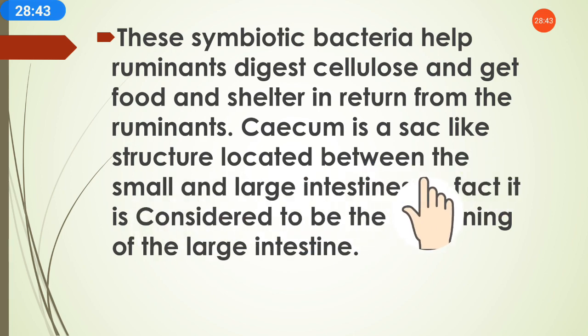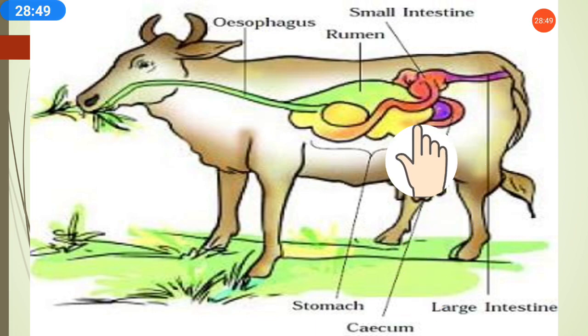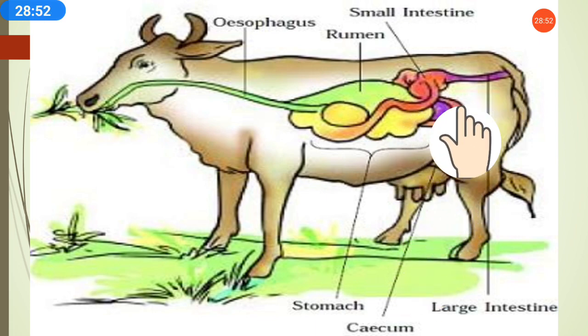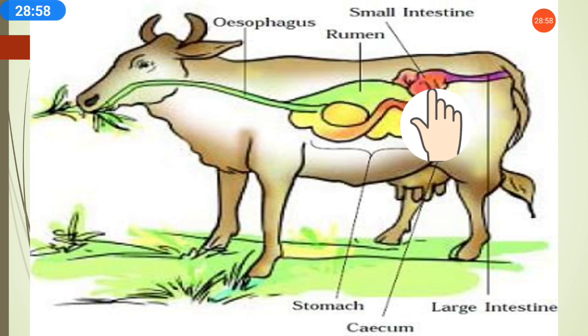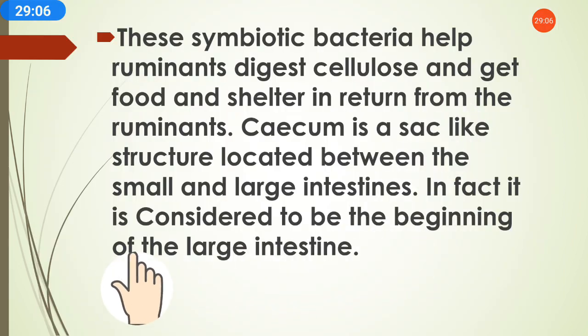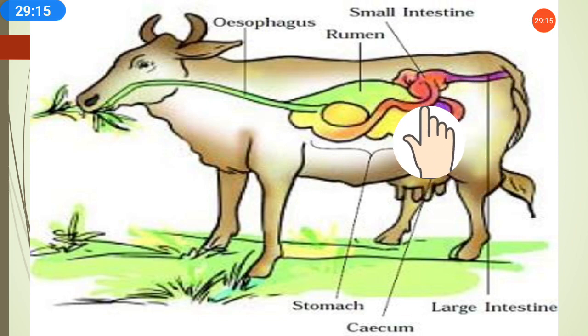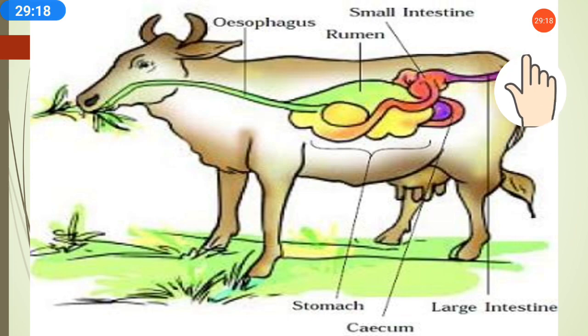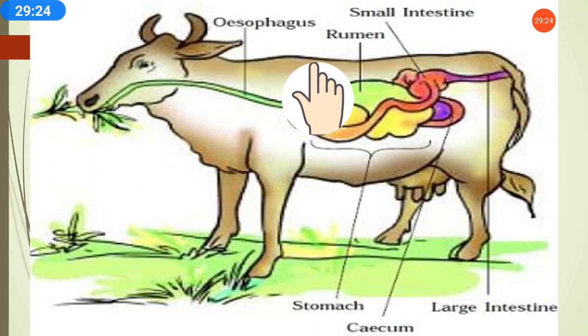The cecum is a sac-like structure located between the small and large intestines. As you can see, this is the cecum, which is present between the small intestine and the large intestine. In fact, it is considered to be the beginning of the large intestine. Means we can consider the cecum as the beginning of the large intestine also. So that was the digestion process, how it happens in the ruminants.